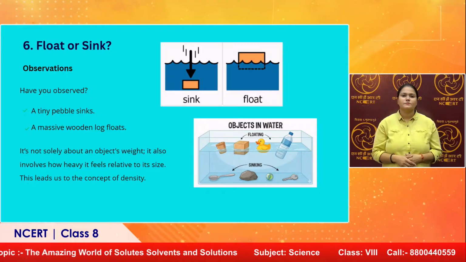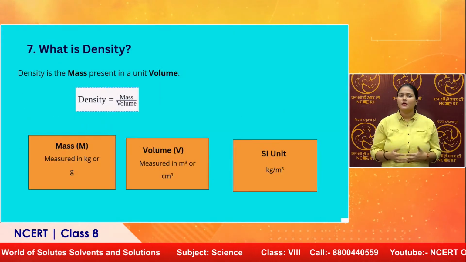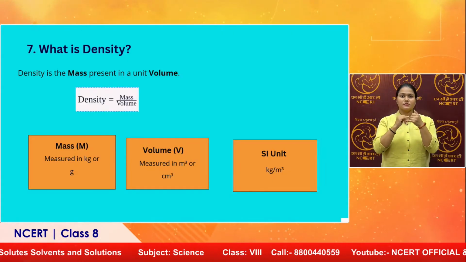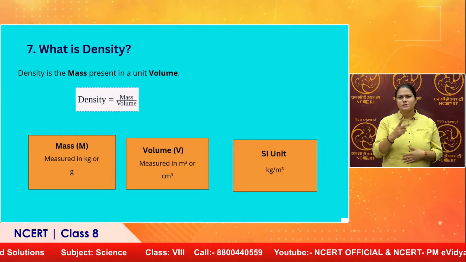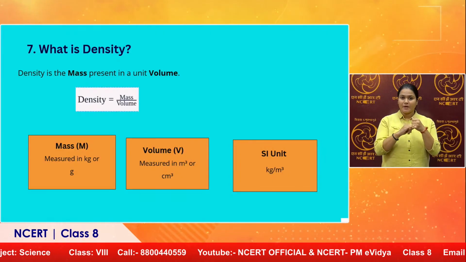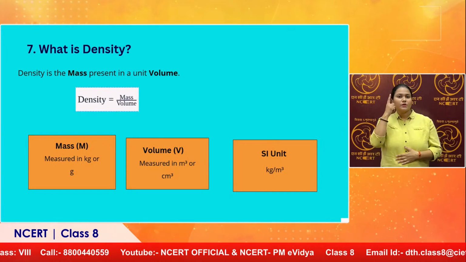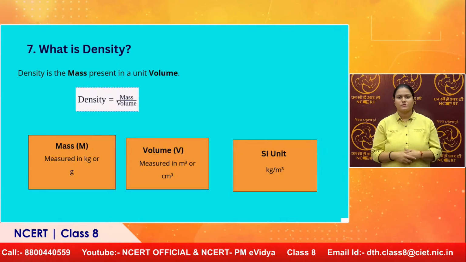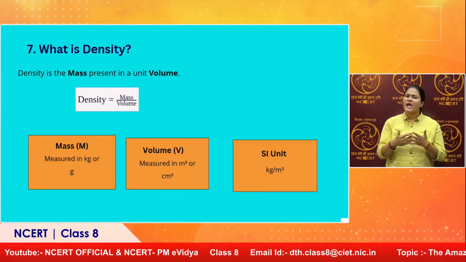Okay. Right? So density. What is density, ma'am? Now, density is what? Scientifically we say that density is the mass present in a unit volume. So the formula is easy, but to understand it takes us a bit of time. First you need to know what mass is. Whatever is the matter which is present inside us is mass.